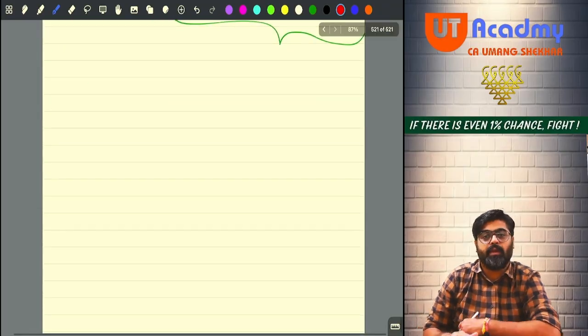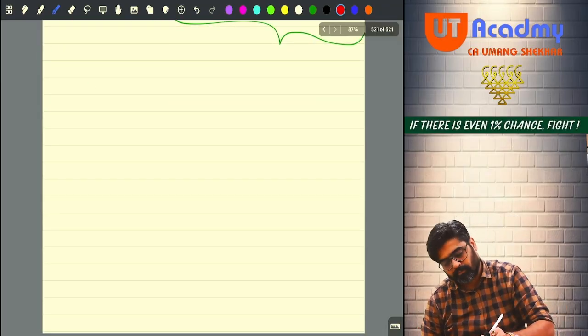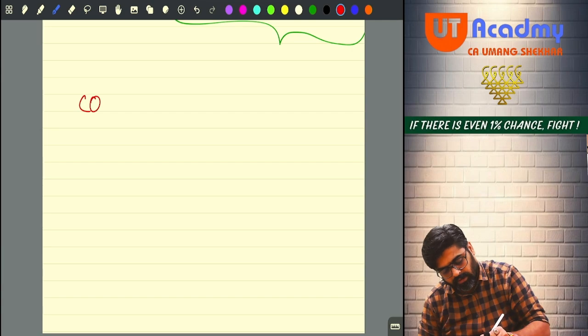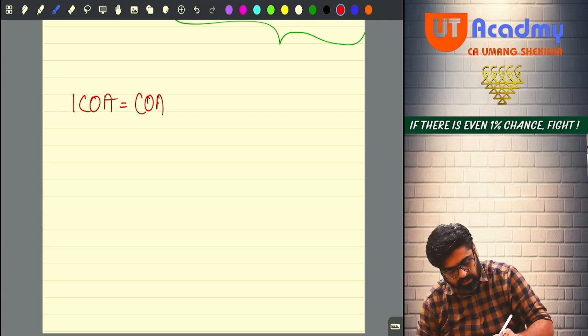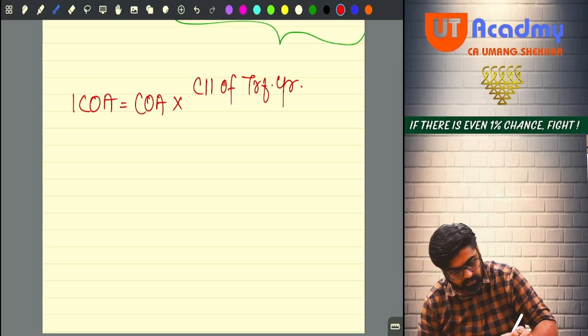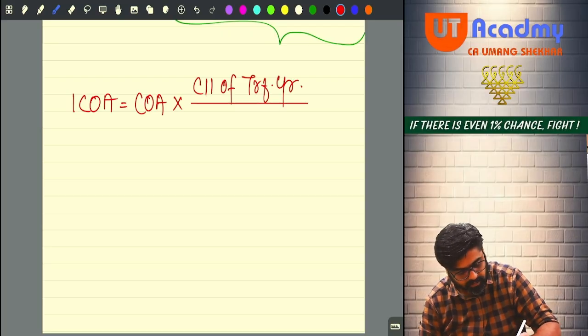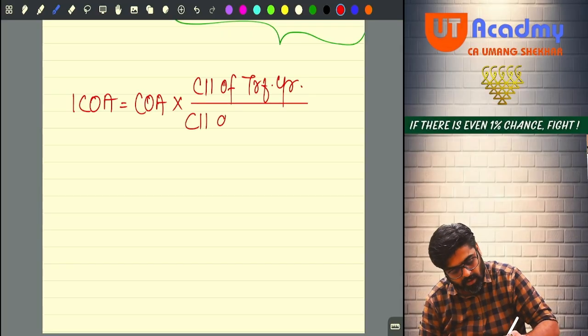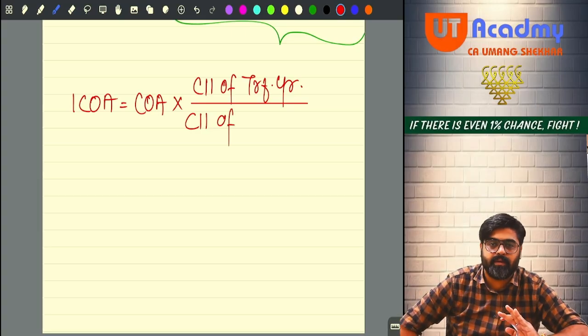So, if I say formula, index cost of acquisition: you will take cost of acquisition, you will multiply CII of transfer year, and you will divide CII of acquisition year. But wait.